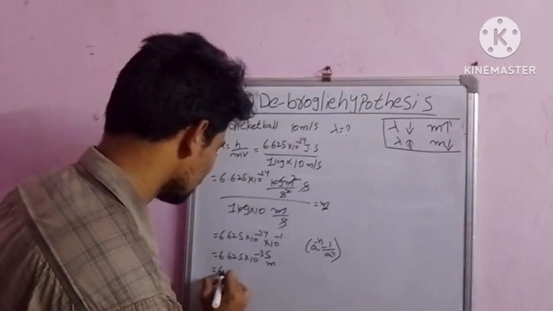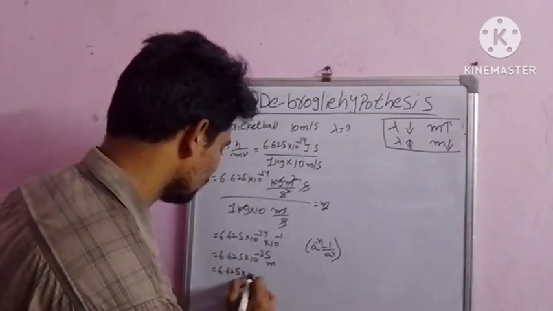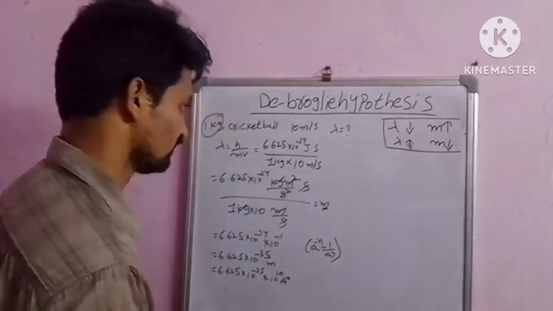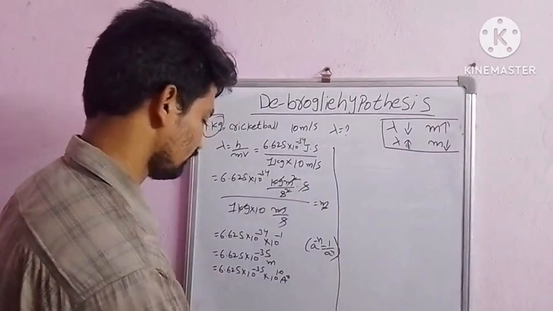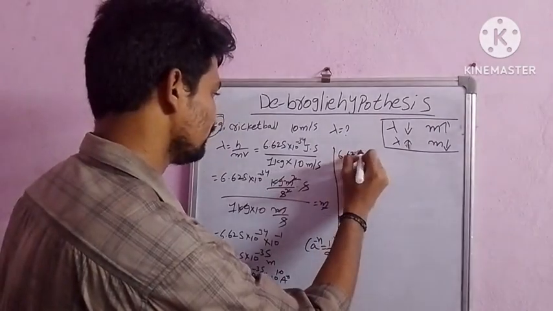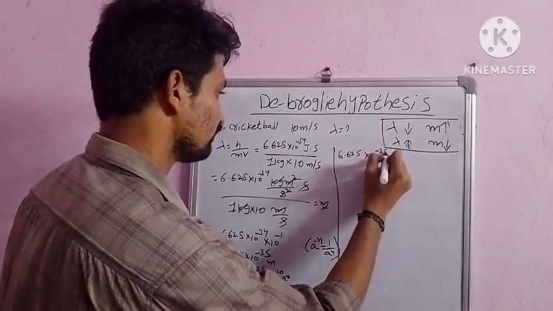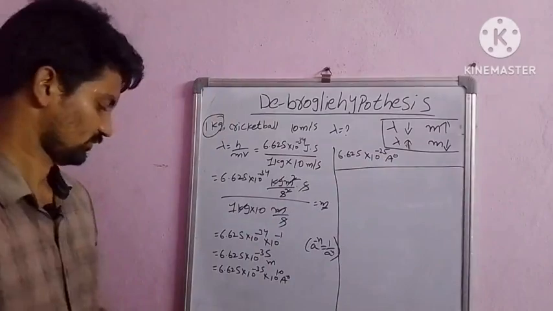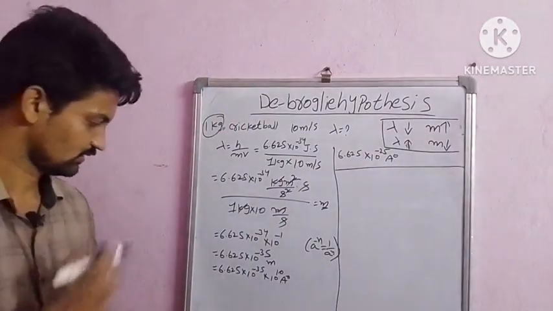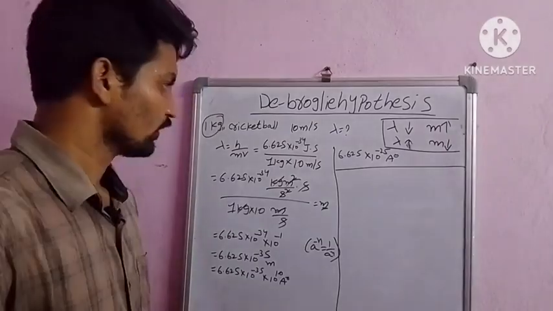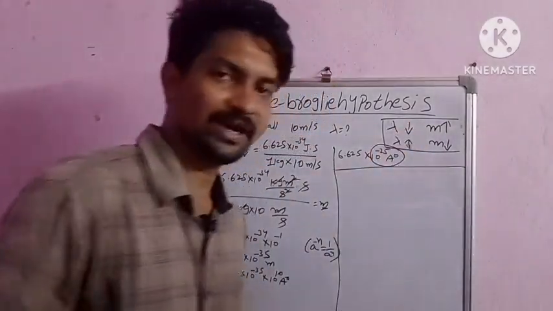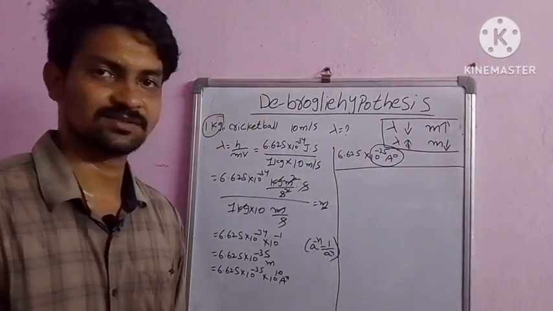In angstroms, 6.625 into 10 to the power of minus 35 into 10 to the power of 10 angstroms. So, 6.625 into 10 to the power of minus 25 angstroms. That is, in the macroscopic world, we found 10 to the power of minus 25 angstroms.